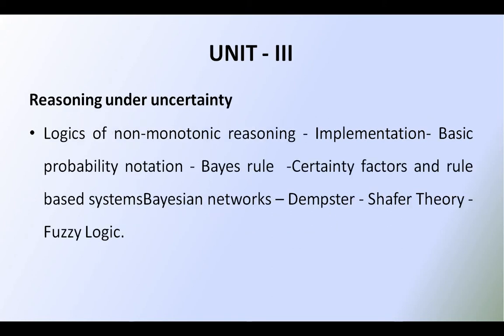Coming to unit number 3, reasoning under uncertainty, like logics of non monotonic reasoning, implementation, basic probability notation, Bayes rule, certainty factors and rule based systems, Bayesian networks, Dempster-Shafer theory, and fuzzy logic. Here I have uploaded the concepts regarding monotonic and non monotonic reasoning, basic probability notation, and Bayes rule. The remaining things I didn't upload. Just go through my channel. I will upload this content also very soon.